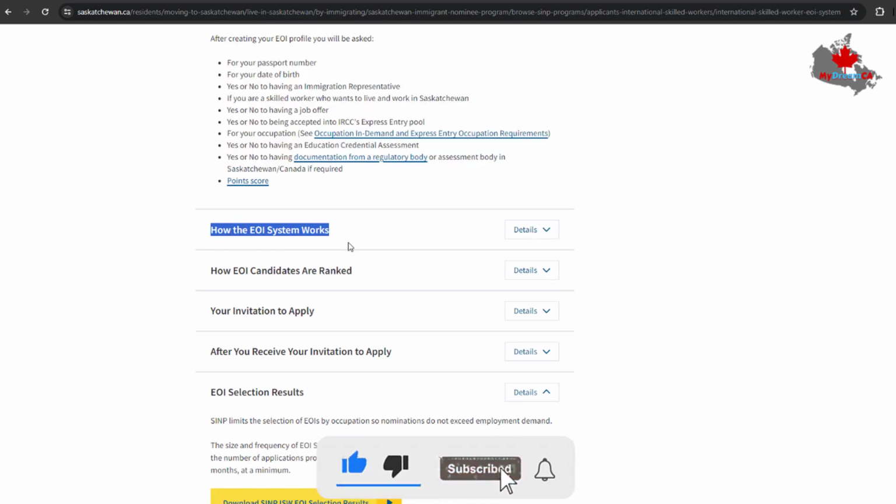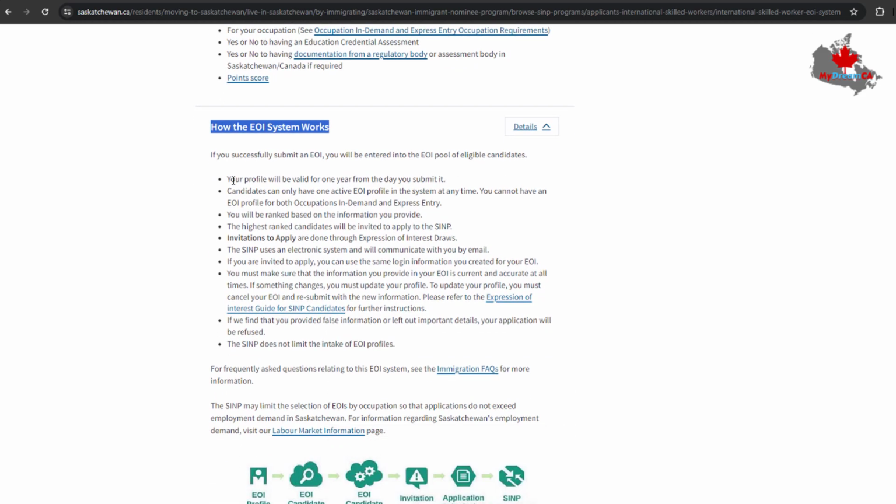And here you can find how the EOI works. Your profile will be valid from the day it is submitted. When you submit your EOI profile, it will be valid for 1 year. A candidate can only have one active EOI profile at any time. You will be ranked based on the information you provide. The highest ranked candidates will be invited to apply for the SINP, the Saskatchewan Immigration Nominee Program. Invitations to apply are done through the expression of interest draw. Many months, they have a draw every month, the SINP draw.